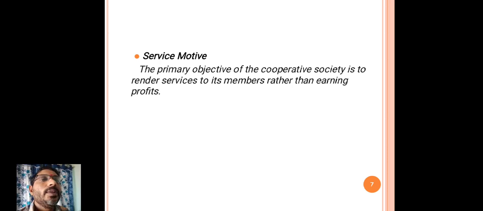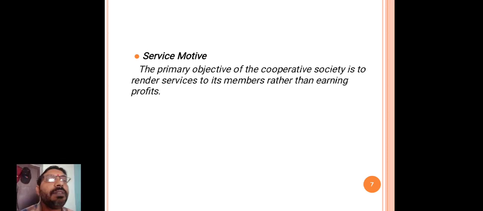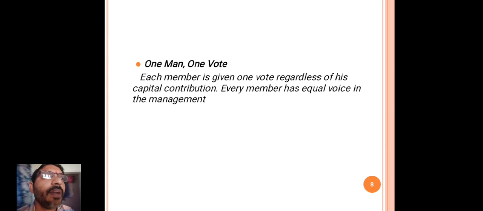Service motive: the main objective of the cooperative society is service motive. These are established for service. And one man one vote: every member has a contribution in the capital, so every person has one vote in the part of management.